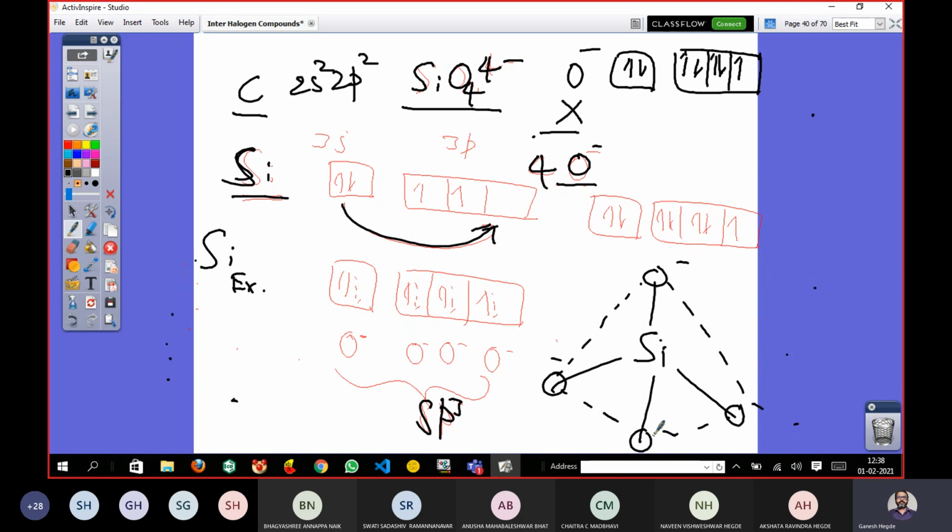Remember, even in sand, the simplest unit is not SiO2, it is SiO4 only. But finally, if you calculate the composition, the ratio becomes one silicon and two oxygen atoms. But as a whole, the simplest unit is SiO4.